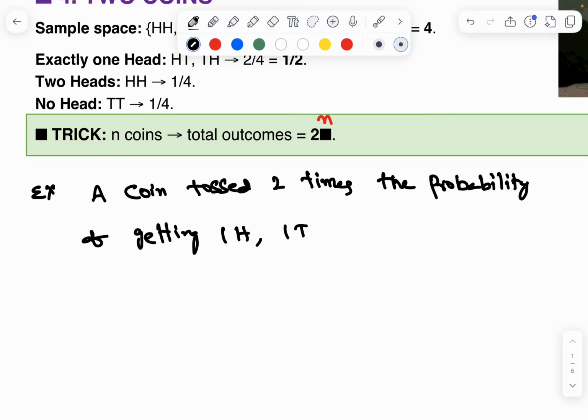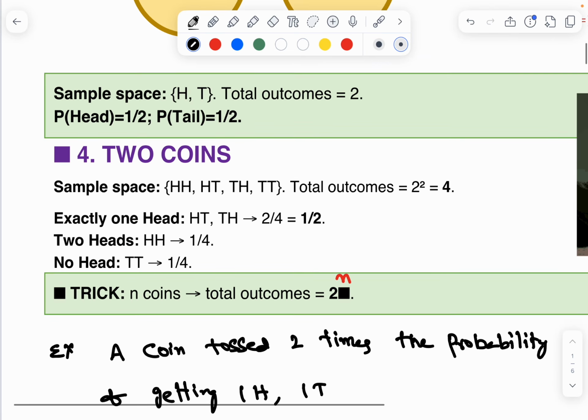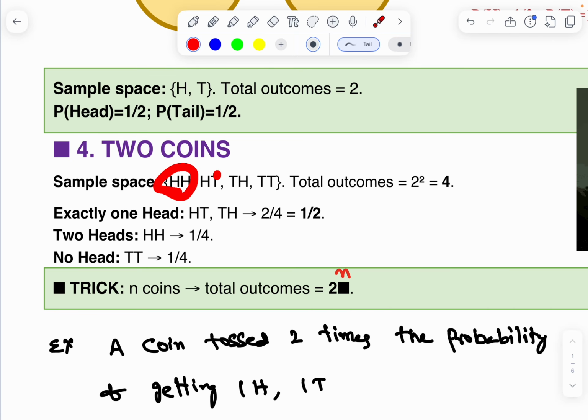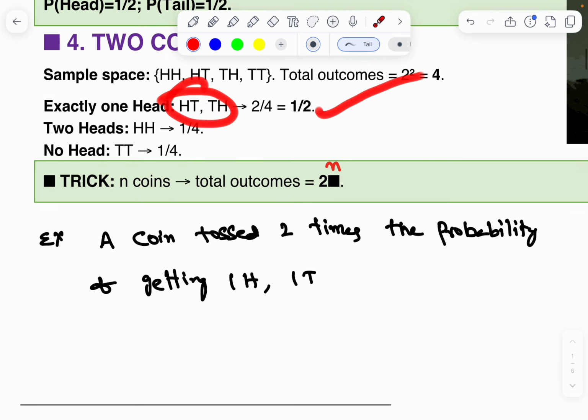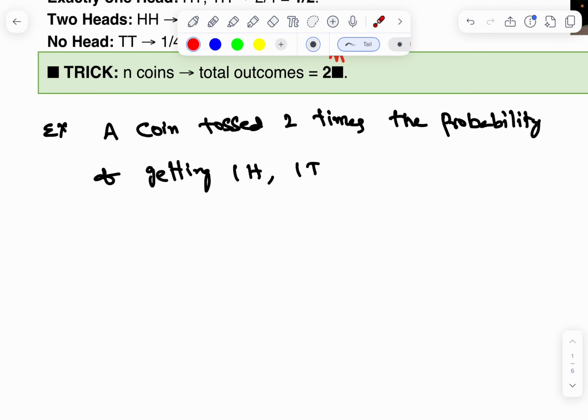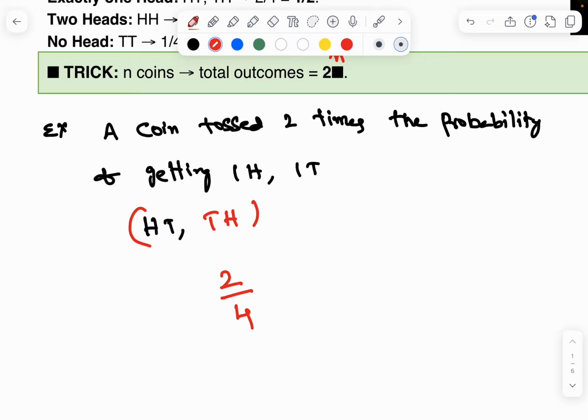Here observe: head head, head tail, tail head, tail tail. Here I am asking for only one head. This is the answer: head tail, tail head. Therefore the answer is 2 by 4. Total outcomes 4 and favorable outcomes 2. Therefore the answer is 1 by 2.